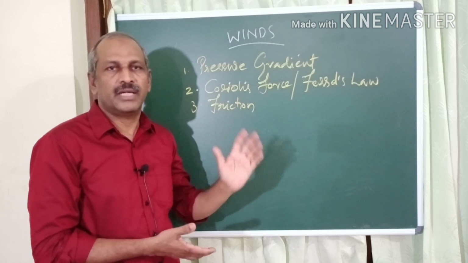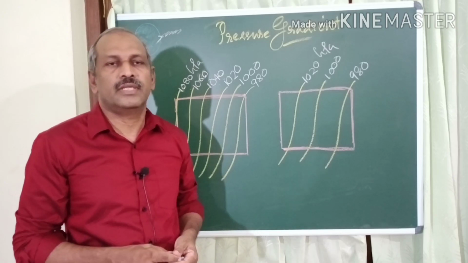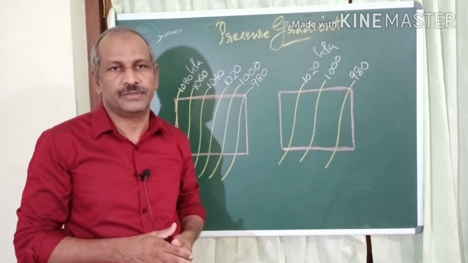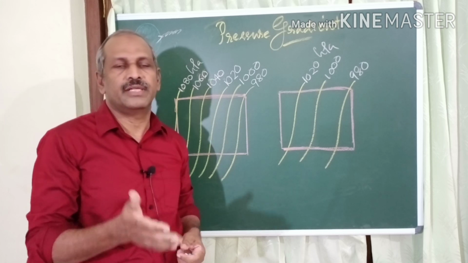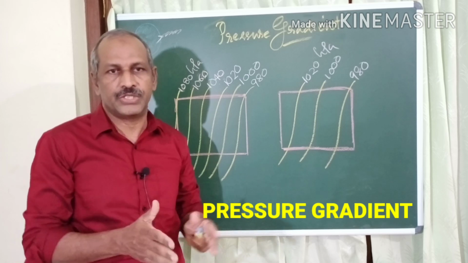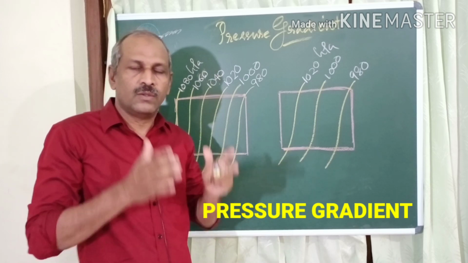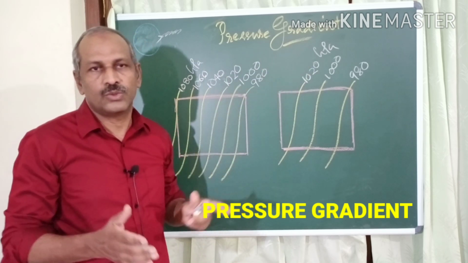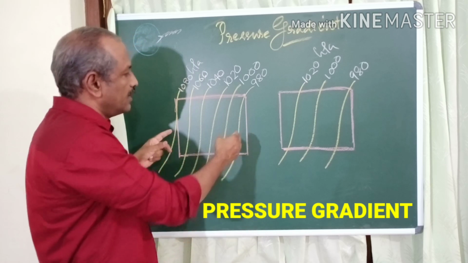Let us see one by one. One of the factors that causes a variation in the speed of the wind is pressure gradient. Let us see the role of pressure gradient in detail. We know that atmospheric pressure is not uniform everywhere on Earth's surface. It varies from place to place and time to time. So changes in atmospheric pressure within a given horizontal distance is called a pressure gradient. Understood? It is given the horizontal distance.